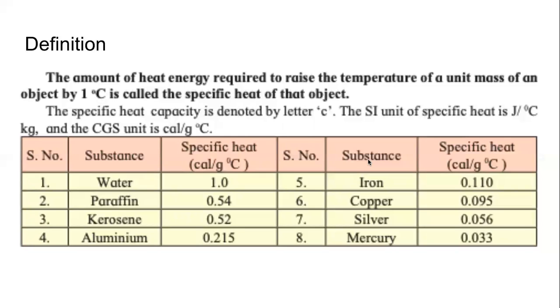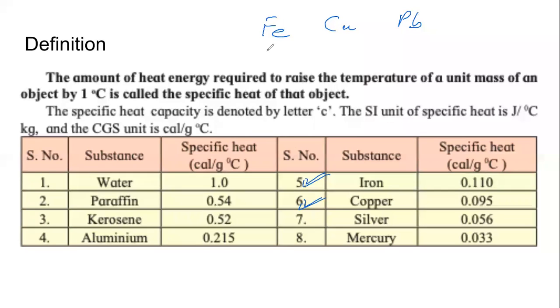Now remember the metals that we used in the experiment. We used iron, we used copper, and we used lead. So let us look at iron and let us look at copper. The specific heat of iron is more than the specific heat of copper.